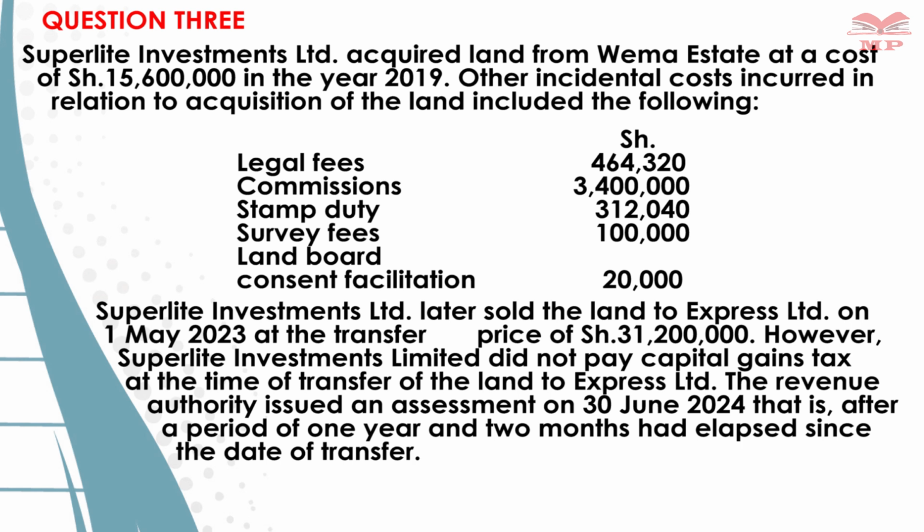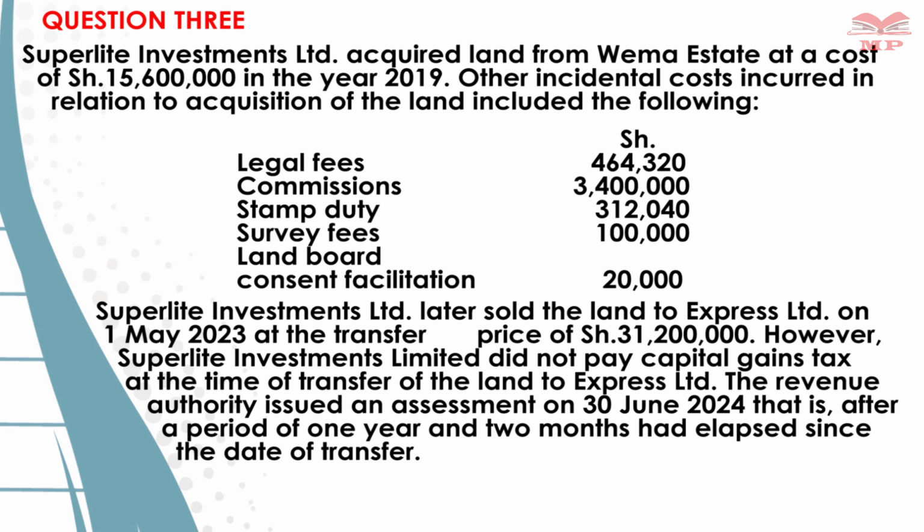We have commission of 3.4 million, that is part of adjusted cost. We have a stamp duty, that is 312,040, that is also part of adjusted cost. Then we have the survey fee, also part of adjusted cost. And then we have land board consent facilitation, also part of adjusted cost.